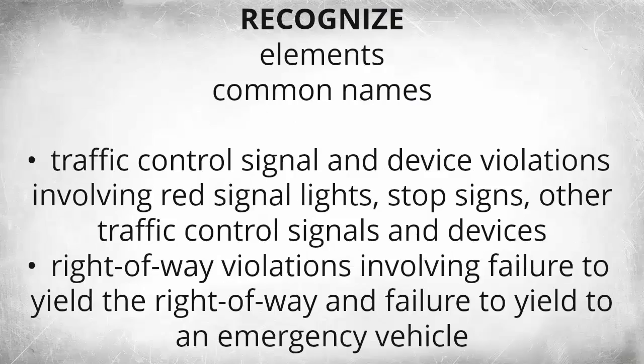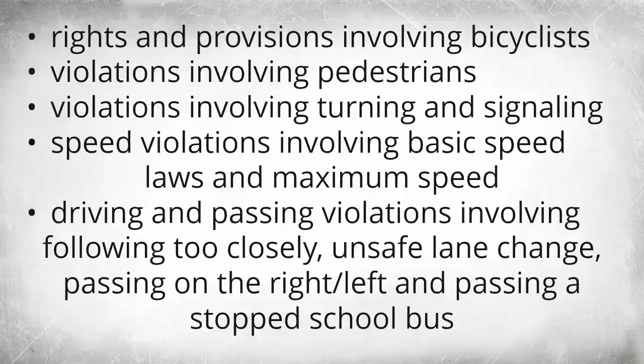You'll be able to recognize the elements and common names for traffic control signal and devices violations involving red signal lights, stop signs, other traffic control signals, and devices. Right-of-way violations involving failure to yield the right-of-way and failure to yield to an emergency vehicle. Rights and provisions involving bicyclists. Violations involving pedestrians. Violations involving turning and signaling.